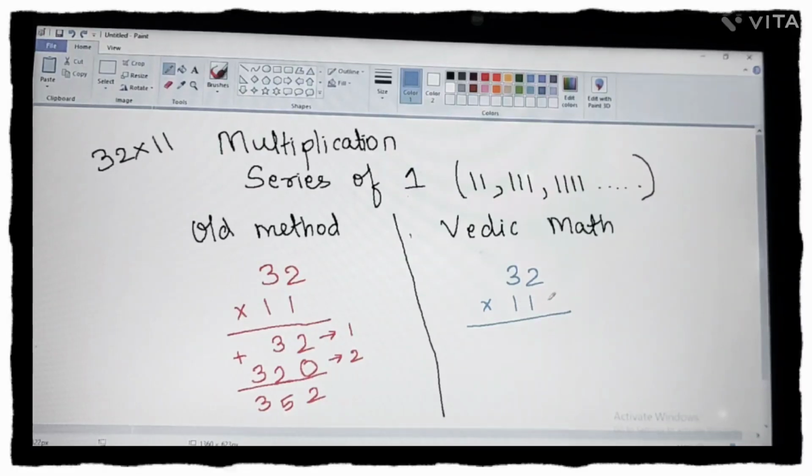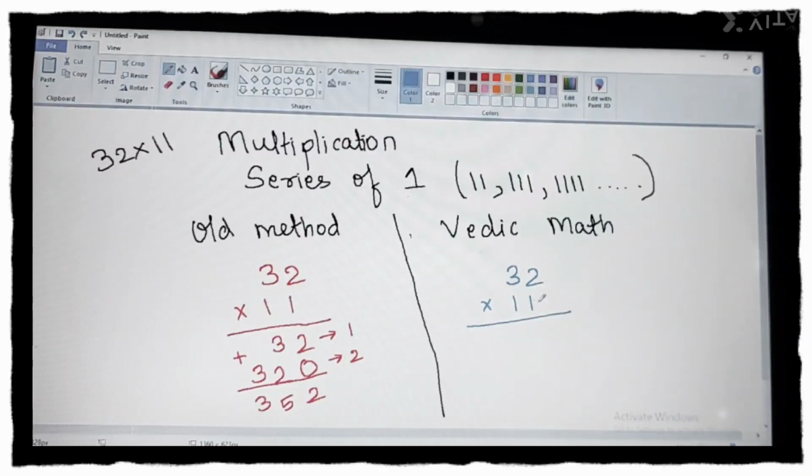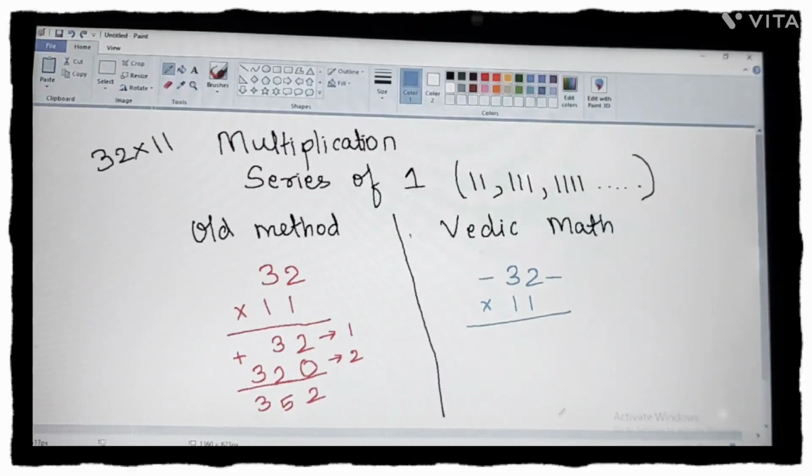However many times you have written 1 here, you have to subtract 1 from it. Here I have written 2 times 1, so I will do 2 minus 1, so it will become 1. So that many dashes I am going to put on both sides of the number. 2 minus 1 is 1, so 1 dash over here and 1 dash over here.